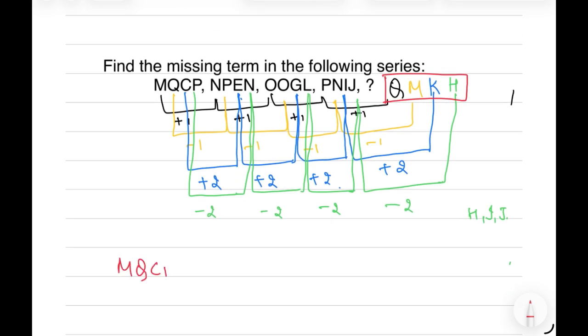So the series is MQCP, NPEN, OOGL, PNIJ, and the missing term will be QMKH.